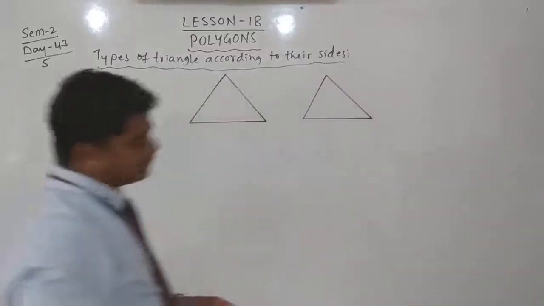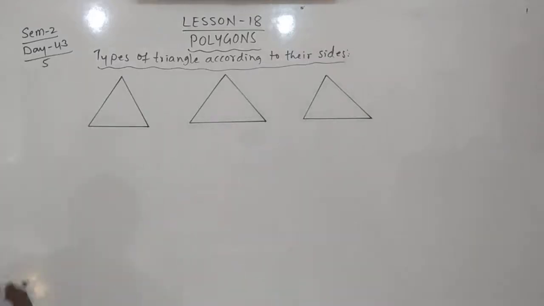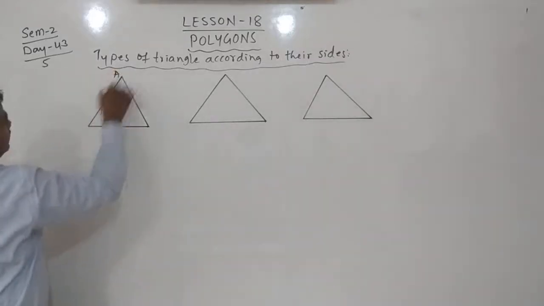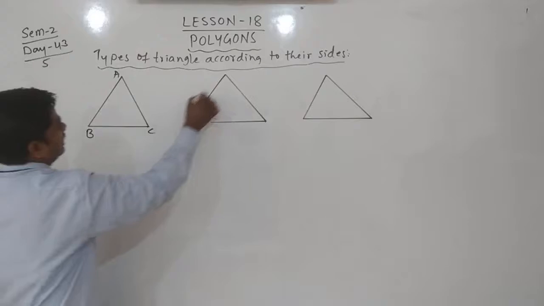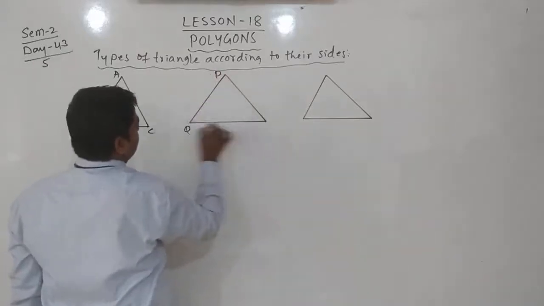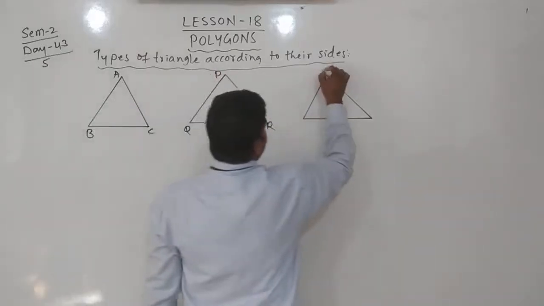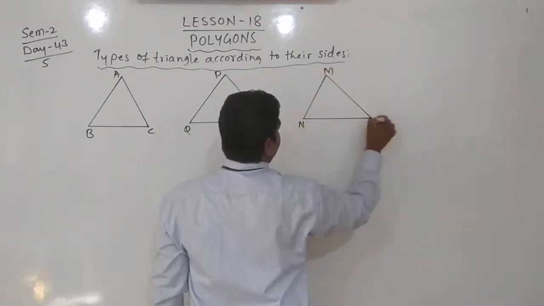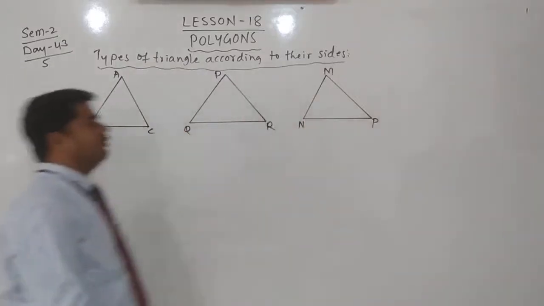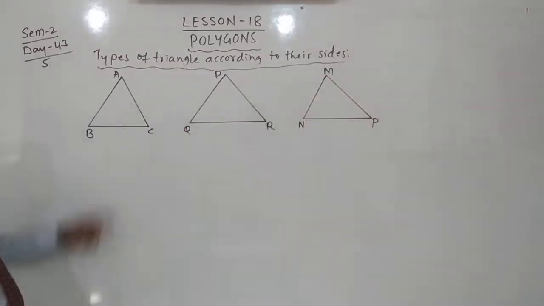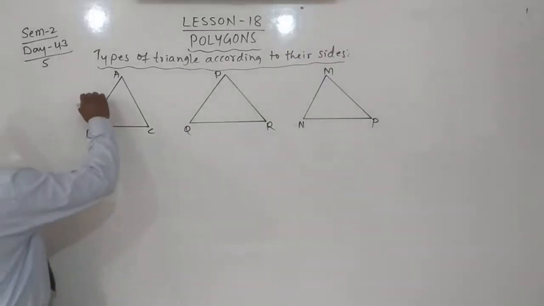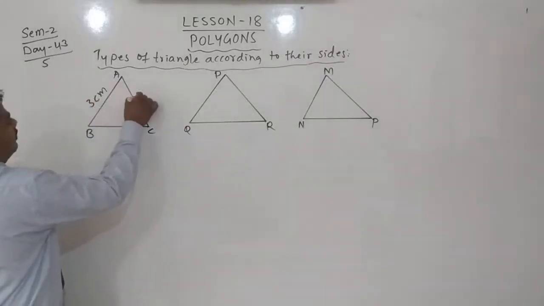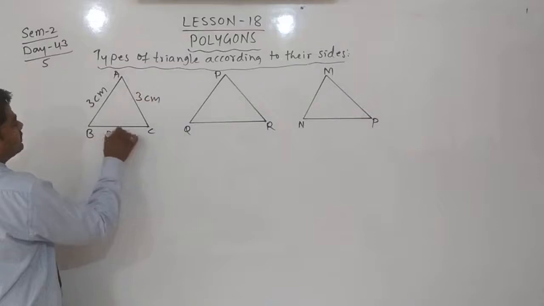Like this. Here, this is triangle ABC. It is triangle PQR, and it is MNP. Yes, in this triangle, all sides are of same length.